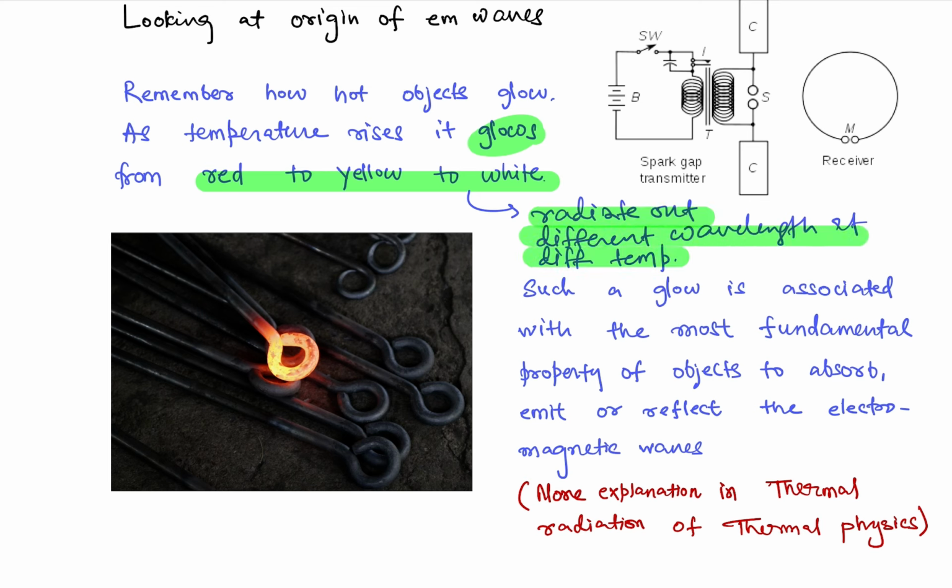Now, let me tell you, such a glow is associated with the most fundamental property of an object to absorb, because it is absorbing some kind of radiation and only then is it getting into an excited state and re-emitting that. And let me tell you, the broader explanation you will get in thermal physics, in the chapter thermal radiation.